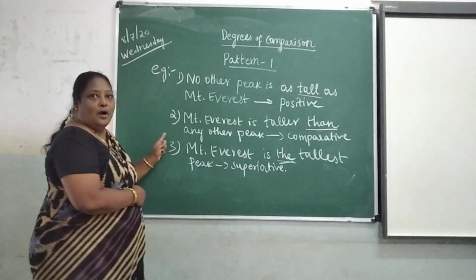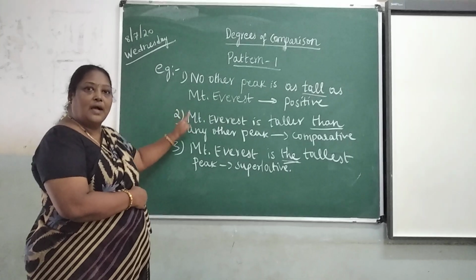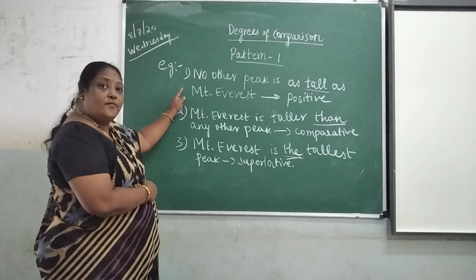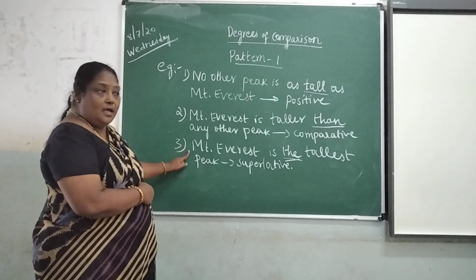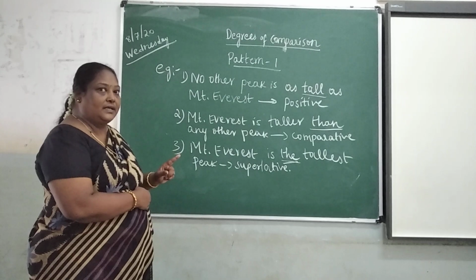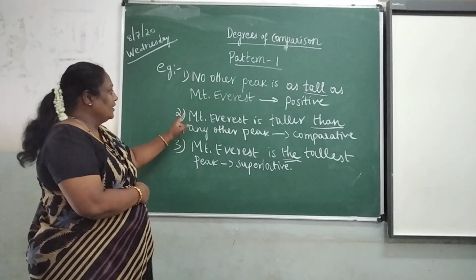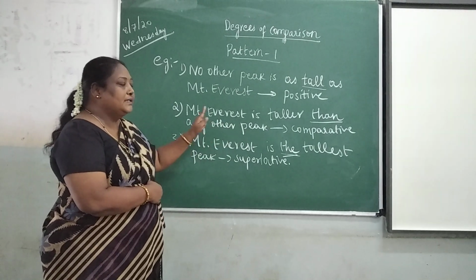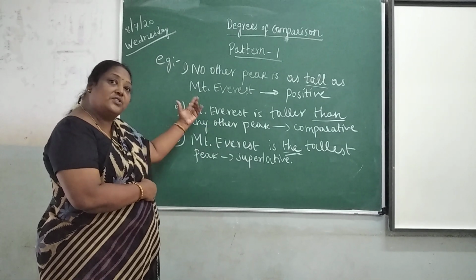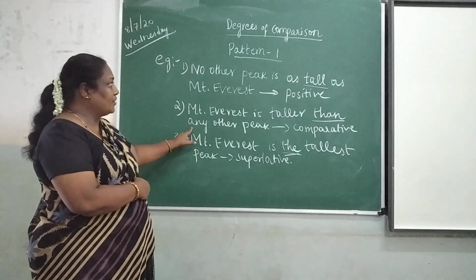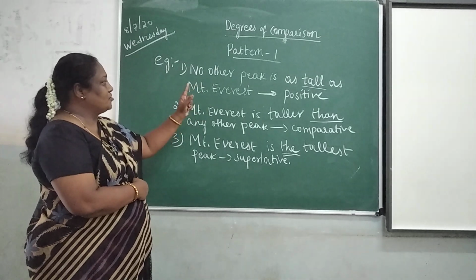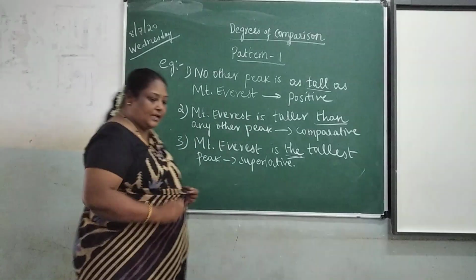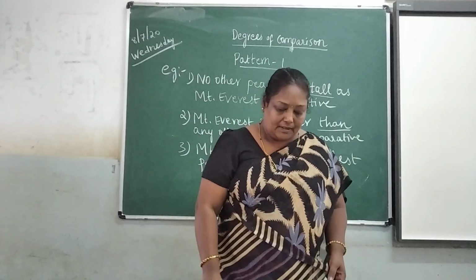This is the form for how to change positive into comparative, comparative into superlative. Now, don't blindly follow the same method. They may twist the question and ask you in the test. They may ask: Mount Everest is taller than any other peak in the world, change this comparative degree into positive and superlative. Then you have to write: no other peak is as tall as Mount Everest. Vice versa, you have to change that. This is one example. I'll give another example.